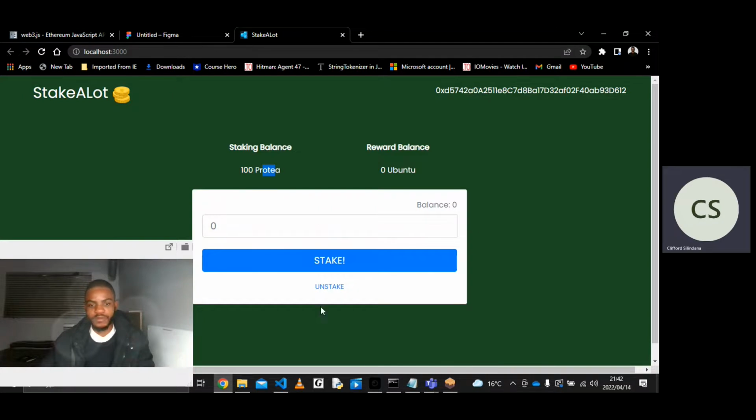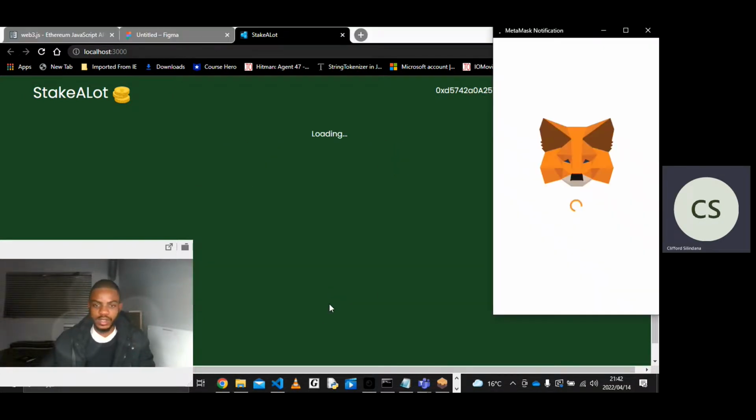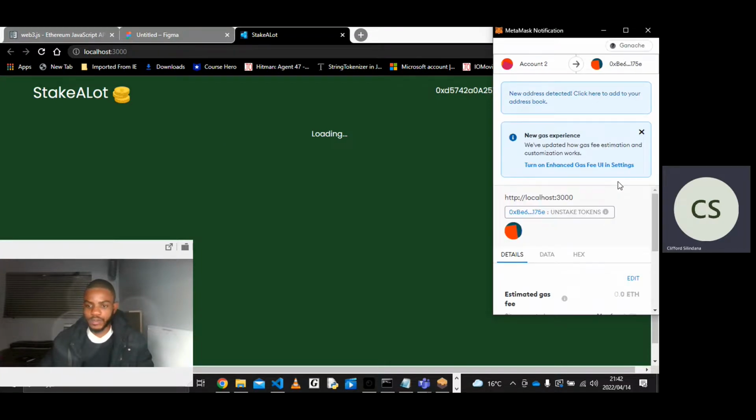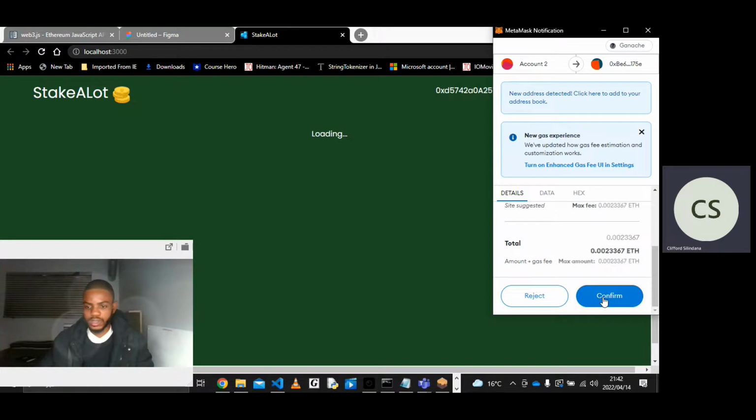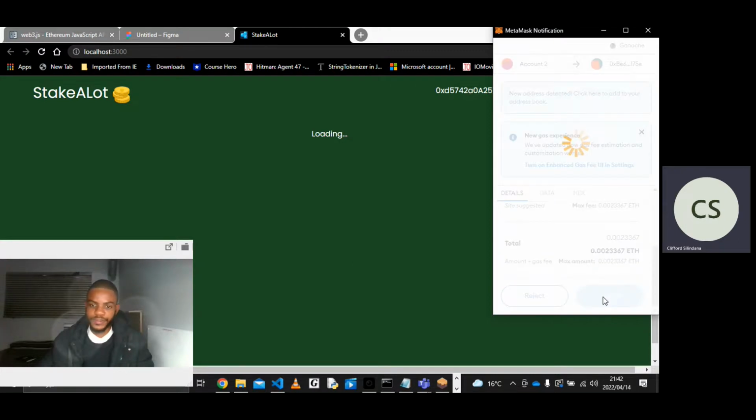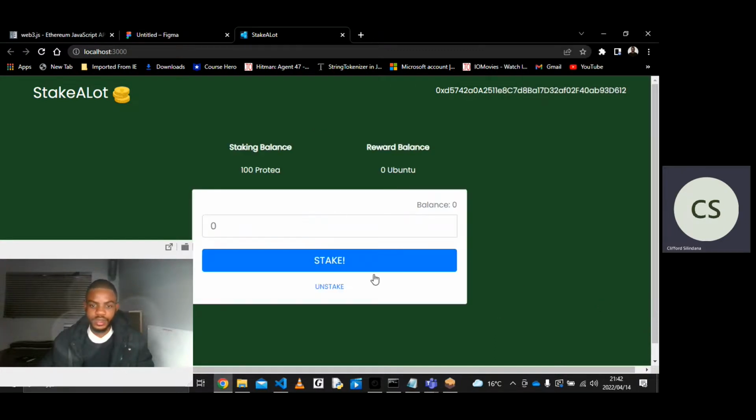And then if you want to unstake, you're going to click there, and then you confirm that transaction again on your MetaMask wallet. And then we need to give it a refresh again because it's still in my staking balance and not in my account. And there you go, it's back in my account again. So that's the staking and unstaking process that we just reviewed.